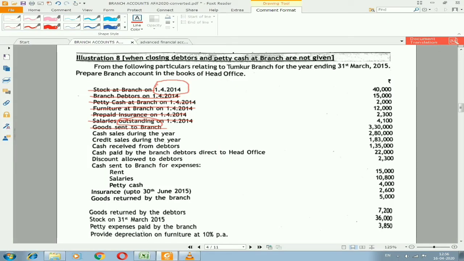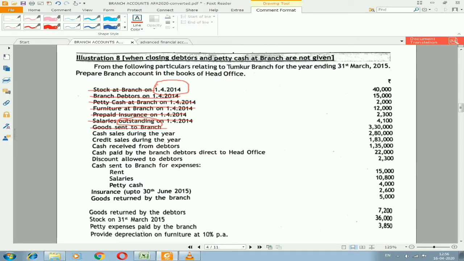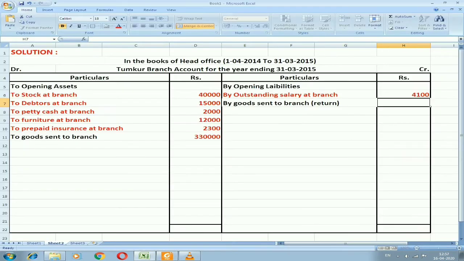Next I need to look at the credit side, goods sent to branch, which is written. Whatever the goods which are sent from the branch to the head office, that we used to call as written. So we have in the last goods returned by the branch. So that I need to take, the amount of 5,000.